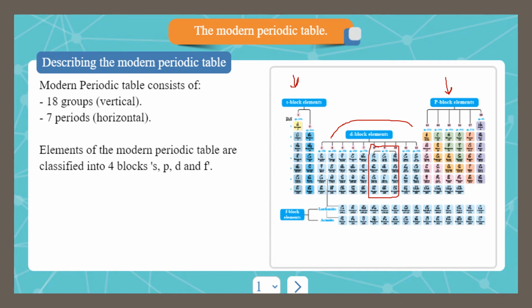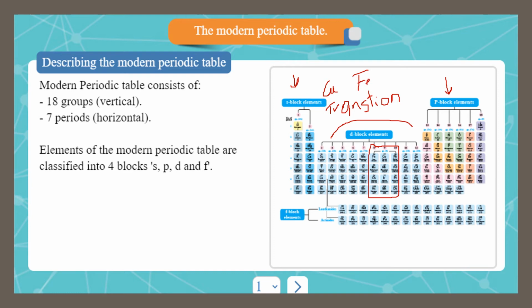In the D block, there is a certain type of elements. These elements are called transition elements. Transition elements are elements that lie in the middle of the table in the D block. Each one of them has more than one valency and forms colored compounds, such as copper and iron.